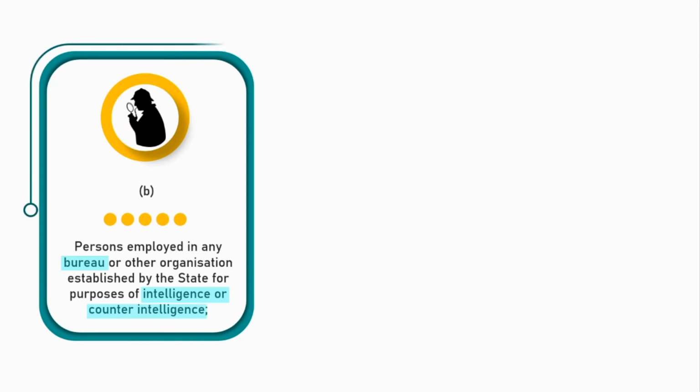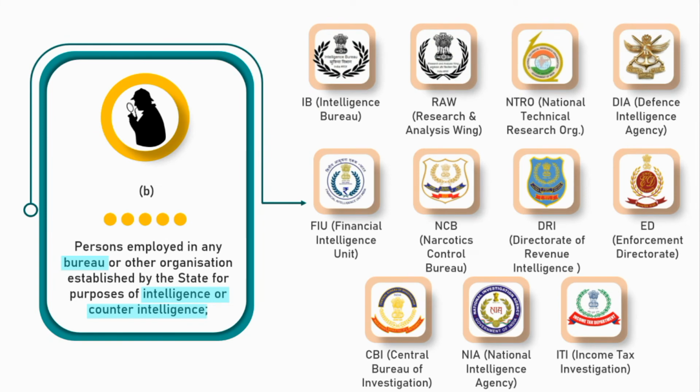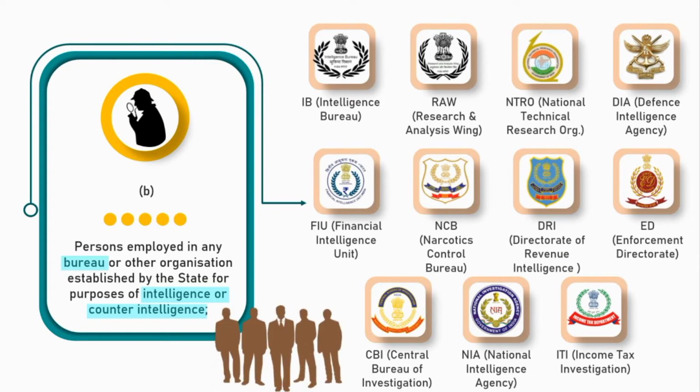Under this, all these agencies come. These are the major intelligence and investigation agencies of India. So the people who work in these organizations, their fundamental rights can be restricted or abolished like the other two categories of people by the Parliament under Article 33. Reason? You all know, national security.